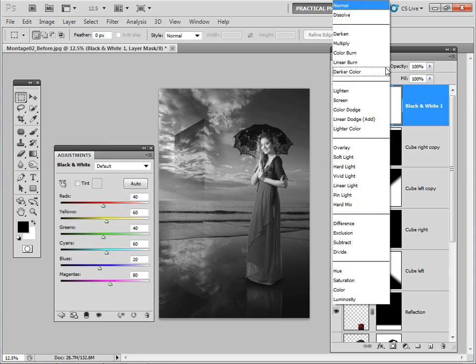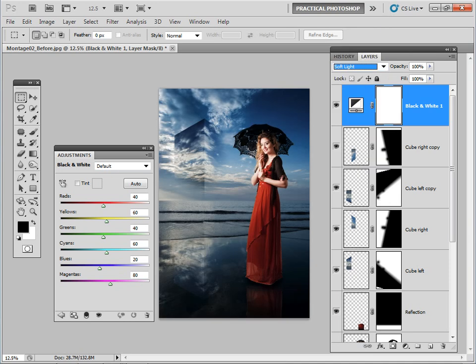And then I'm going to change the blending mode to soft light. And you can see that's just given a nice overall contrast. It's taken a little bit of the color out with the black and white, but the soft light has brought it back in again, but in a slightly muted way, which I really like.